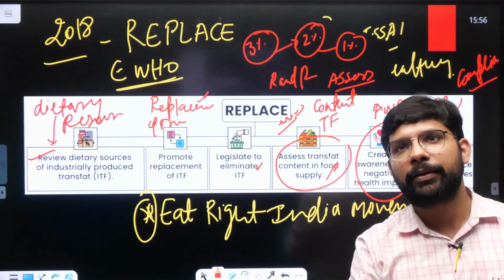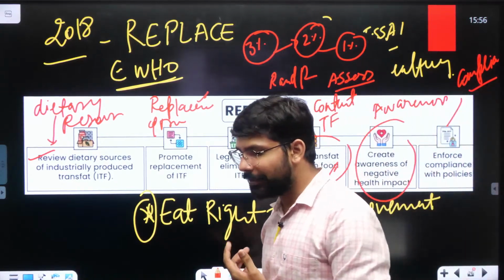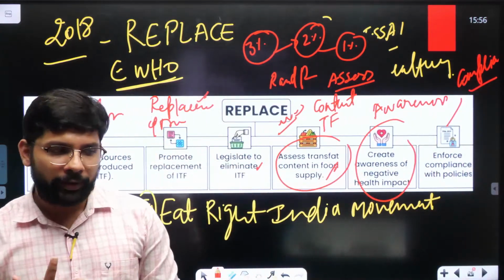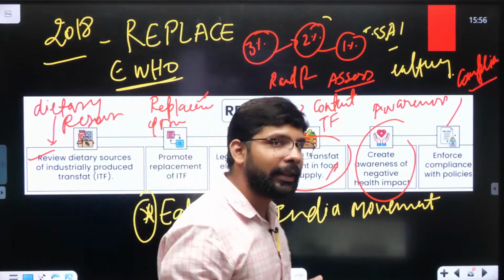Specifically these are the steps taken by the government. If we talk about what steps the WHO took and what steps the Government of India took. So from the starting, what is the trans fat?